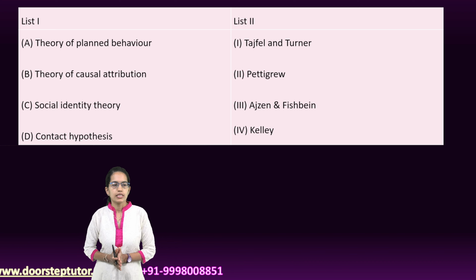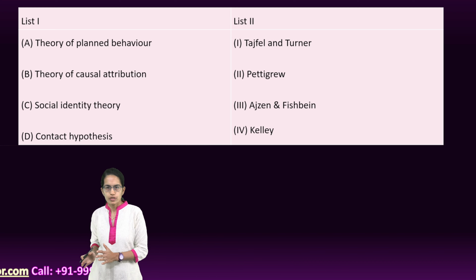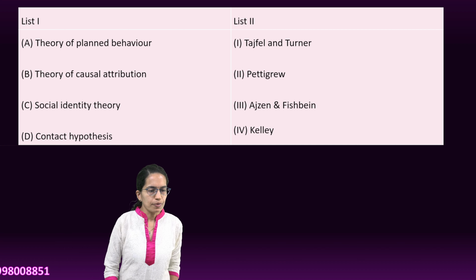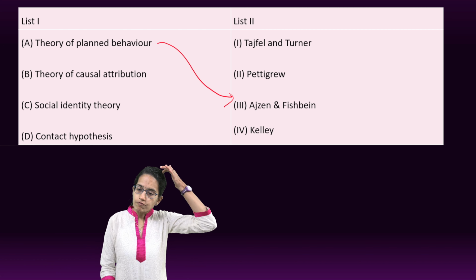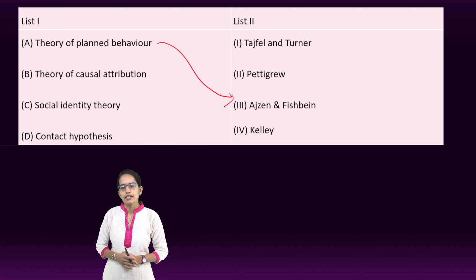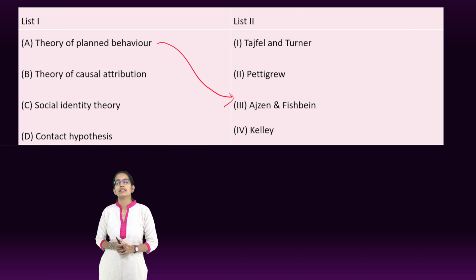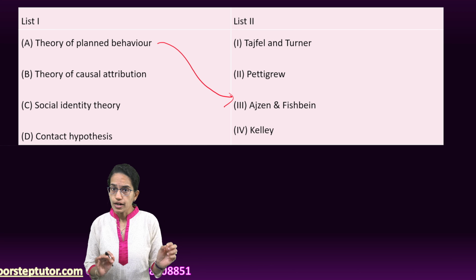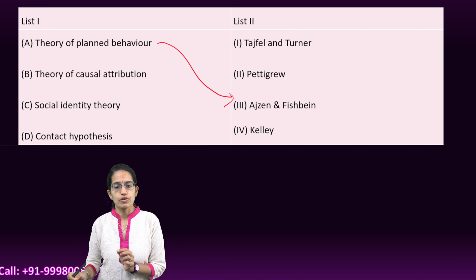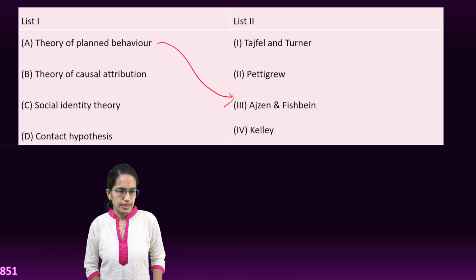The next question is certain theories and the propounder of those theories. So theory of planned behavior. Now this theory has been given by Ajzen and Fishbein. They conducted various norms to predict the intention of a behavior, and this is what has been under the theory of planned behavior, why certain behaviors are being conducted, right?